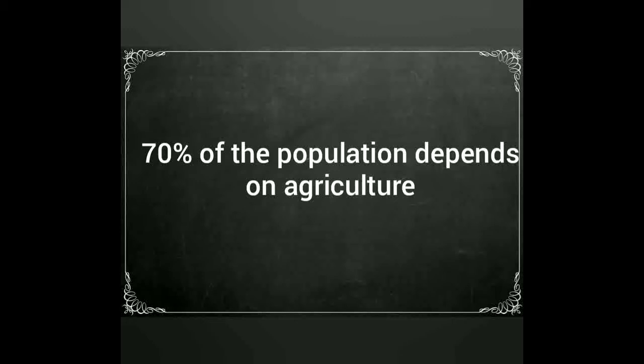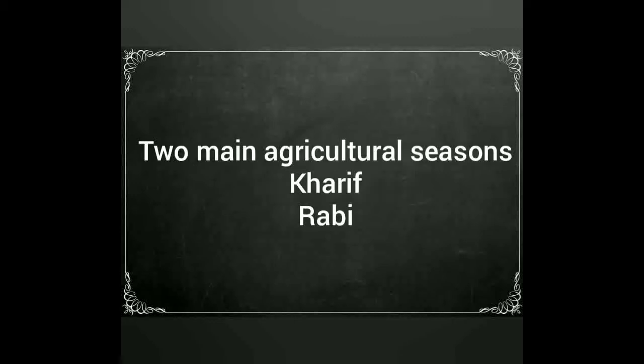India is basically an agricultural country, as nearly 70% of the population depends on agriculture for a living. Agriculture involves producing crops for consumption by people as well as supplying raw materials for industries. India has two main agriculture seasons, Kharif and Rabi.